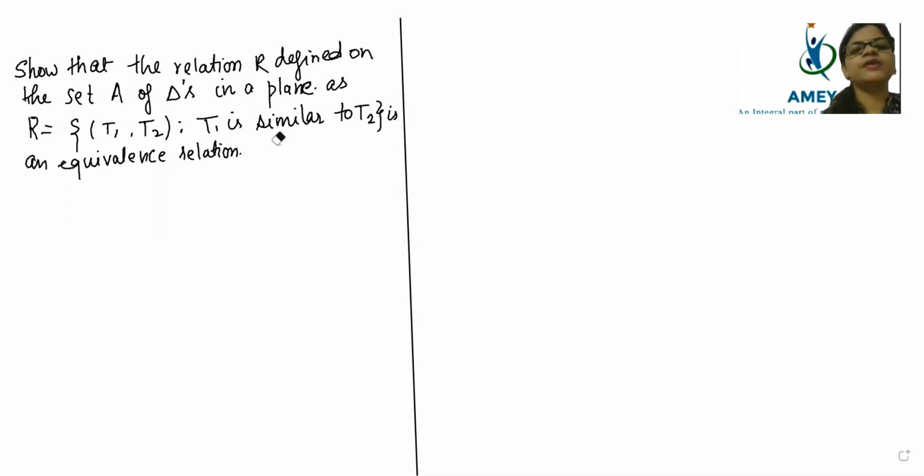So, better tell me, can similarity hold for equivalence? The relation is taking the condition for similarity. Is it going to hold for equivalence? Think about it and tell. Vishiga is telling yes. Maheshwal is telling yes. Anyone else? Do you feel it is going to hold?